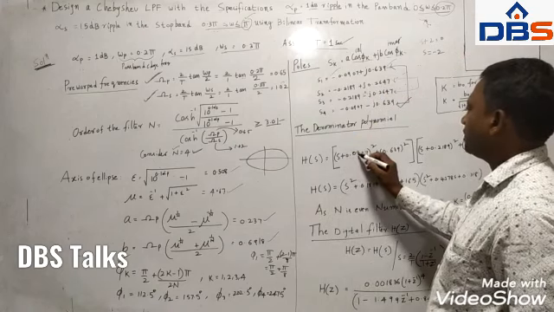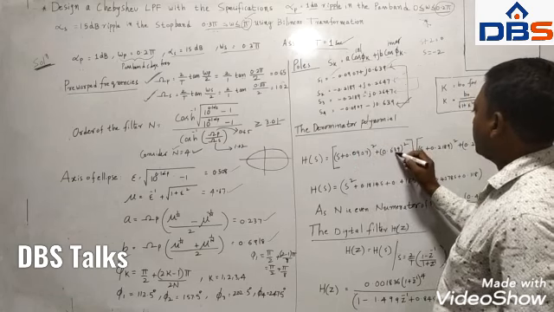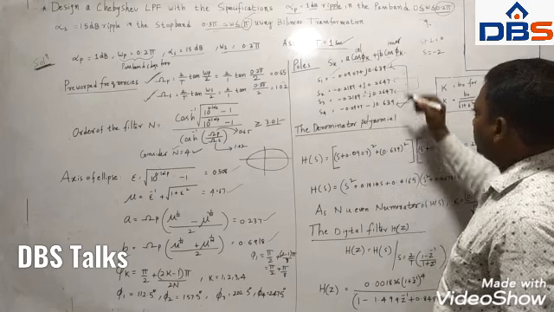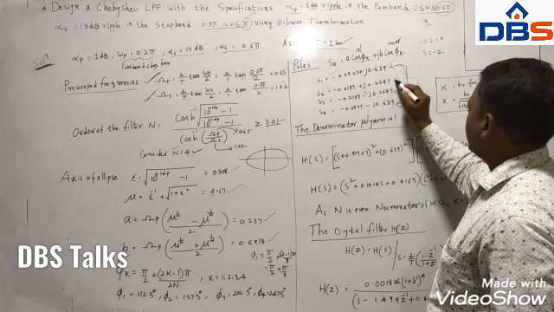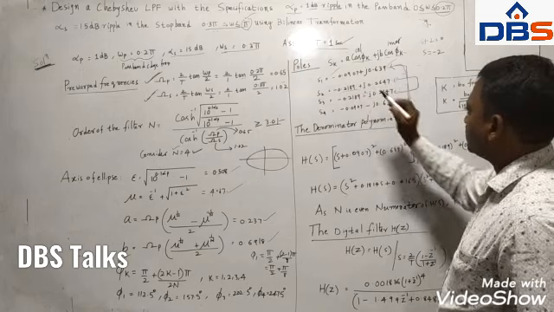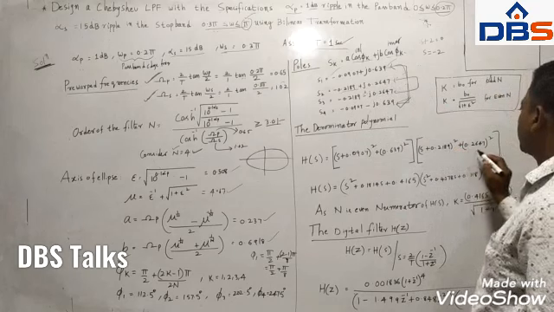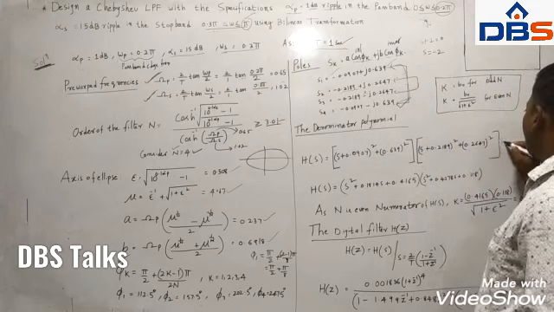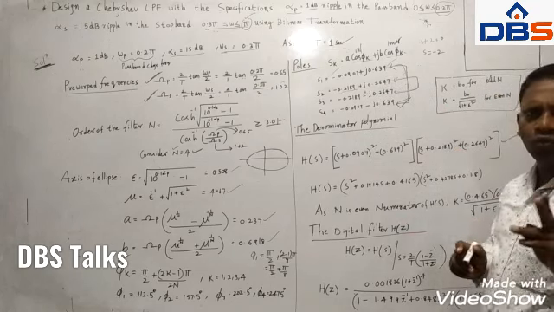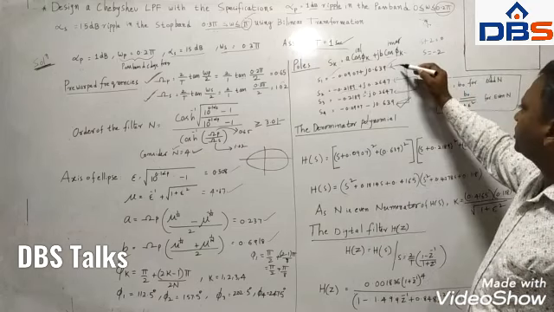So (s plus 0.0907) whole square plus (0.639) whole square, and one pair you will get here. Another pair is (s plus 0.2189) whole square plus (0.2647) whole square. This is the format. We have two pairs of complex conjugate poles. Two pairs. The first pair is these two.